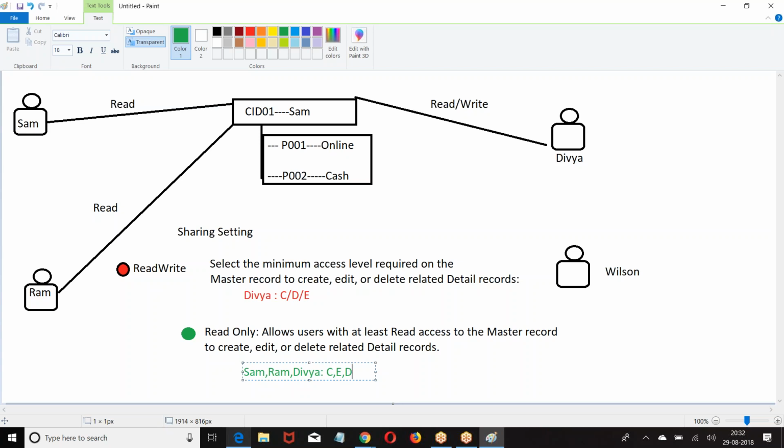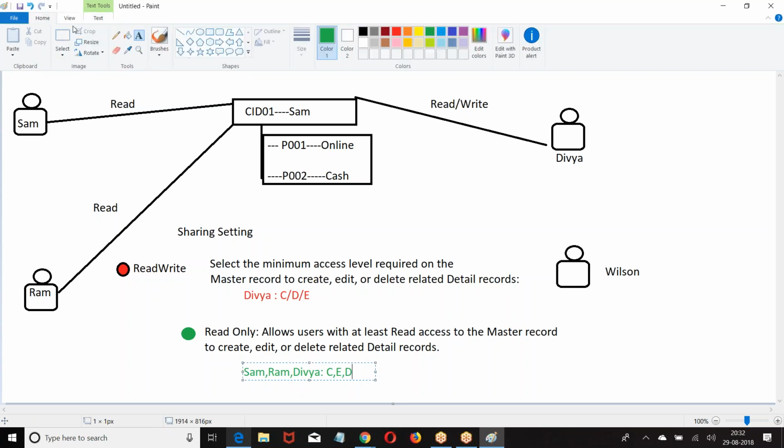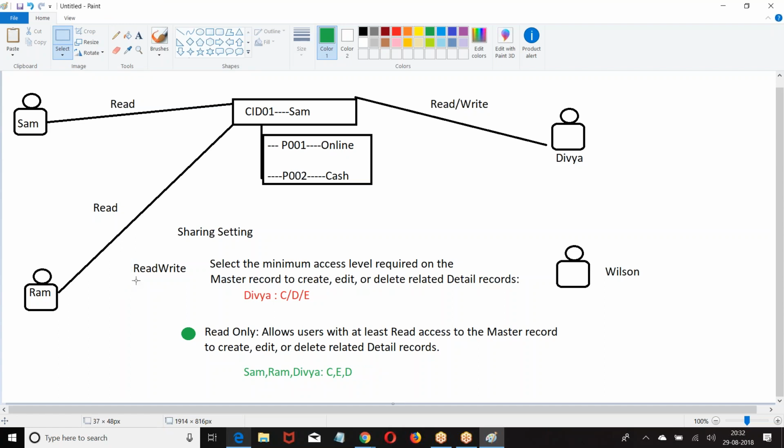I hope you are good. So here the question is, who is going to get the permission? If I choose the first option, I can choose either this or this. Both I cannot choose. If I choose this, people who have read and write on the master will get the permission on the child. If I choose this, people who have minimum read on the master will get access on the child. Did you get my point? Clear? So what is this concept called?